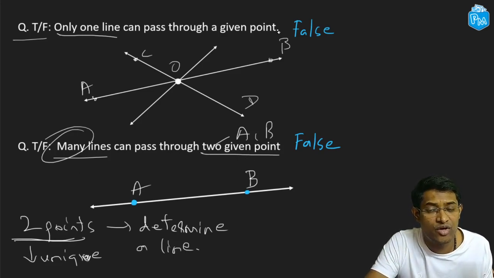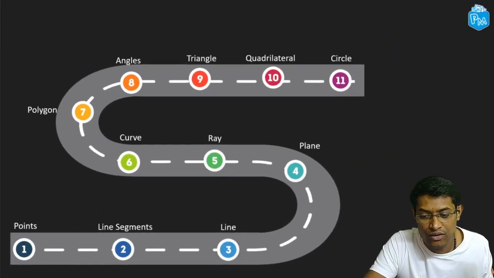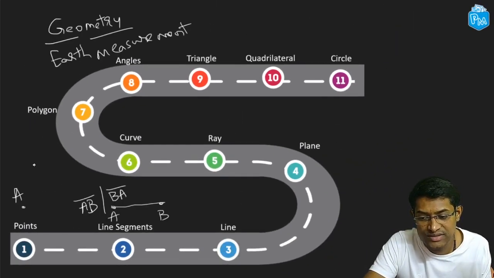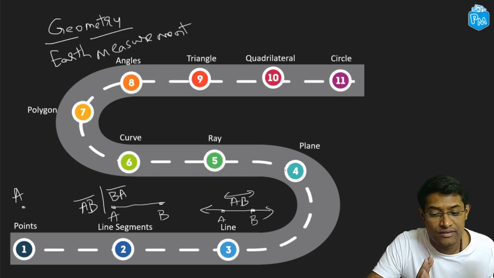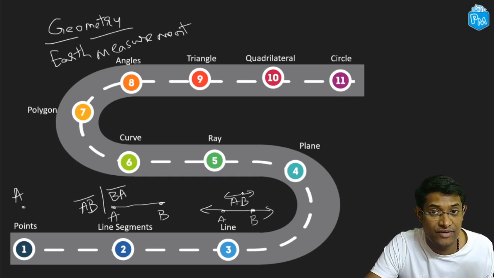Let's get back to our topic list. Alright, so we have covered these 4 topics. We have seen points or figures like this. We have seen line segments have a starting and ending point. They are denoted as AB with a bar on top of it. A line is a figure like this. It keeps going on indefinitely on both the sides and it is indicated with AB with a bar on top of it. Now these are the 3 topics that we have covered. We have hinted at what a plane is. It's a flat surface, and that's the next topic which we will dive into.